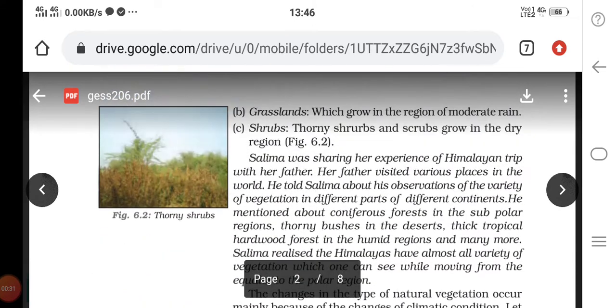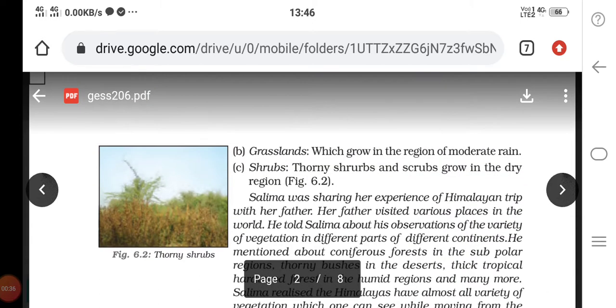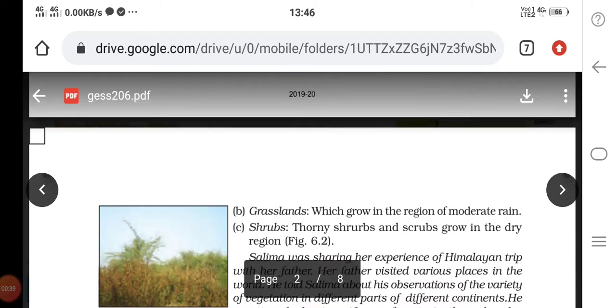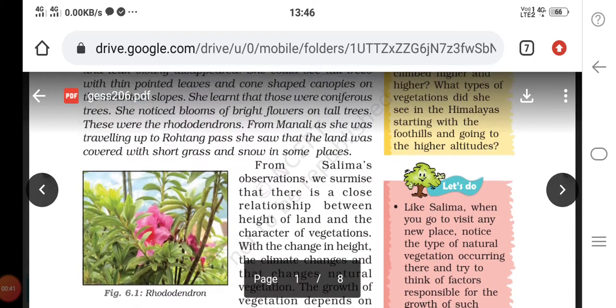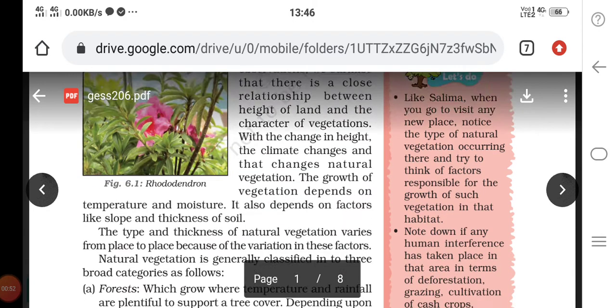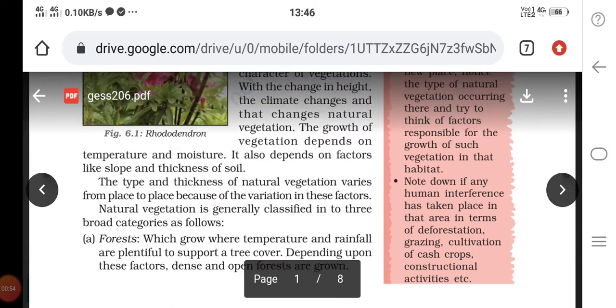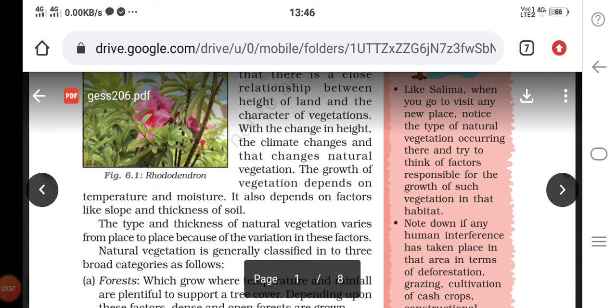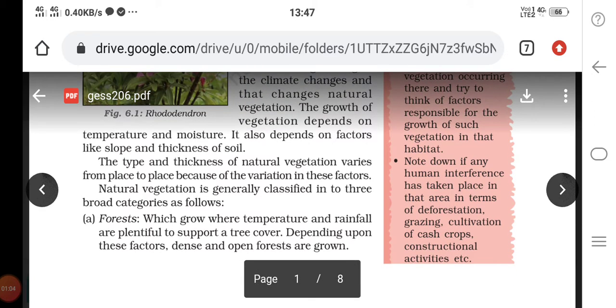Now let's see what is natural vegetation. Natural vegetation refers to a plant community which has grown naturally without human aid. That means without human support, the plants which grow naturally are known as natural vegetation. The growth of the vegetation depends on temperature and moisture, and also on factors like slope and thickness of soil.